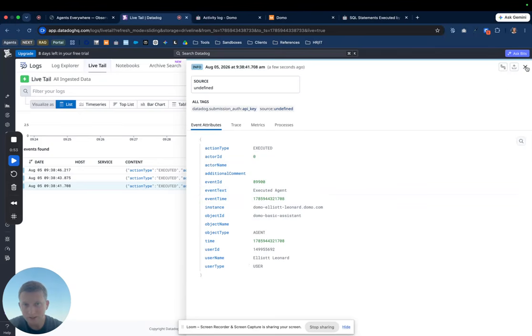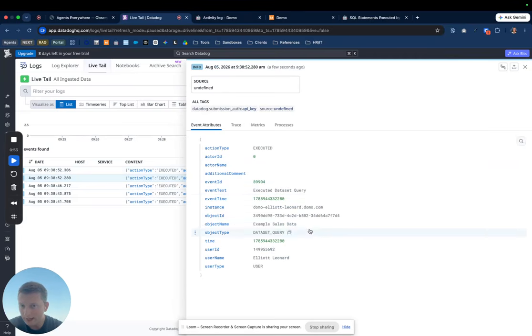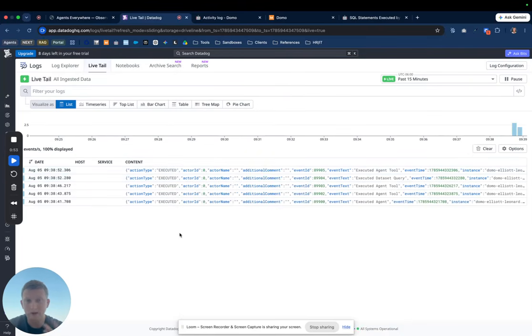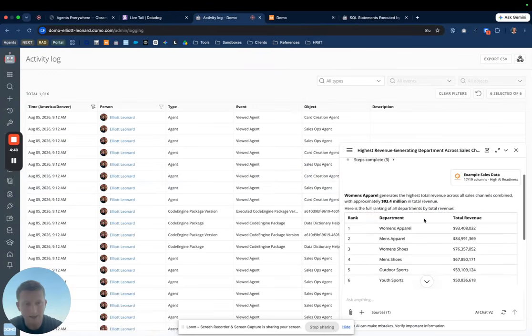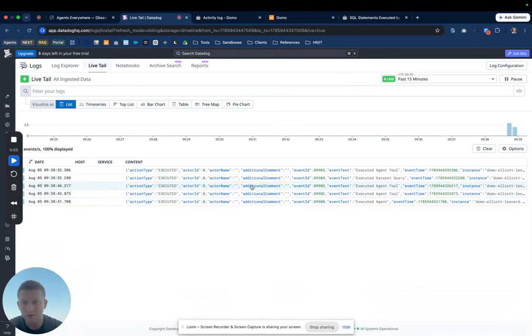So in this case, they executed the agent, and then we can also see that they are using the dataset query tool. And this is actually the dataset ID as well as the name of the dataset. Again, this just provides greater visibility into the agent. And so ultimately, that agent answers a question. As a front end user, I can see what the answer is. As a backend administrator, I can also see basics about what the agent is doing.